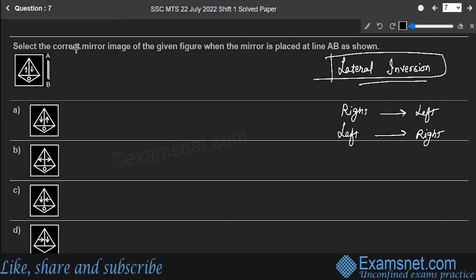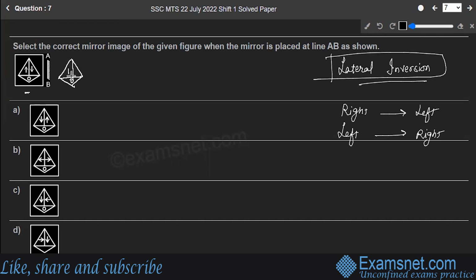Using the same thing, you have to find out how this figure will look when it is seen in the mirror. Okay, so this very point, when I draw it in the mirror, it will look like this, and then this, and then a small one over here. And this will be closed. Here will be a circle, and now the arrow over here.